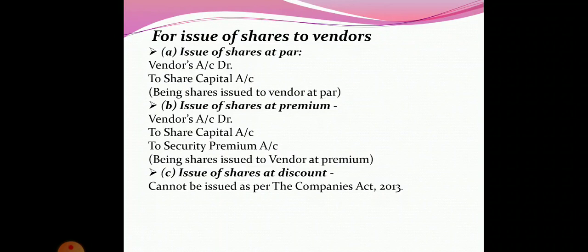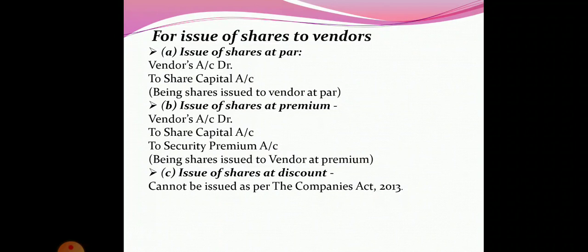Now come to the next accounting treatment, that is for issue of shares to vendor. After purchasing the assets or after purchasing the business, we have to issue some shares to the vendors for making the payment of purchase consideration. Here we have to remember one thing, the shares can either be issued at par or they can be issued at premium.